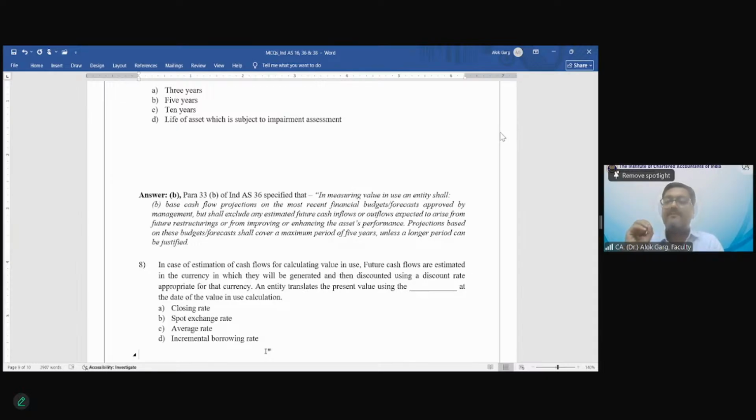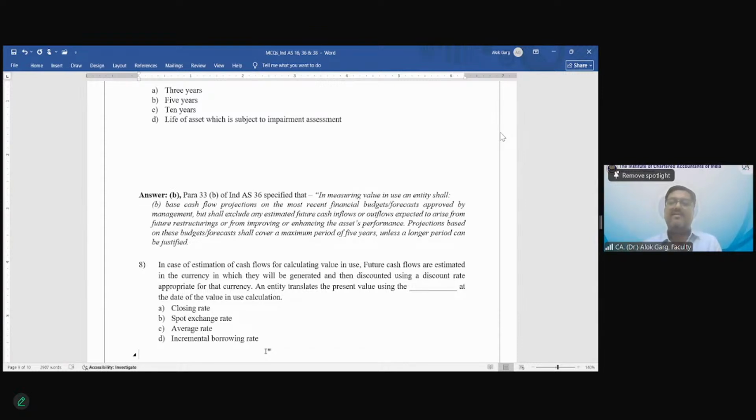So for example, for this asset you have a 5-year forecast, and every year this asset will give a cash flow of $100. So 100, 100, 100, 100, 100. So $100 is the foreign currency amount. Then the standard says that you have to apply the discount rate prevalent in that currency, not in INR. Why? In India, the market interest rates are higher than in the USA. What will the interest rate be in the US? 3%, 4%. In India it will be 9%, 10%.